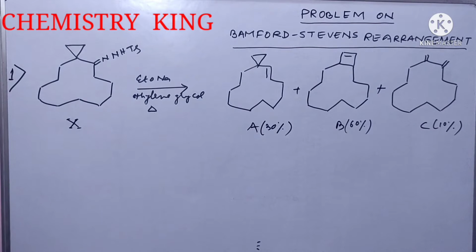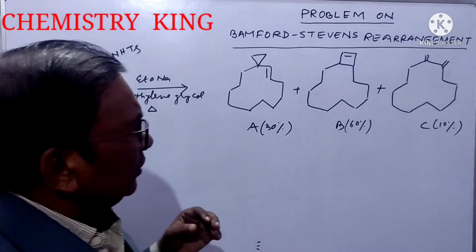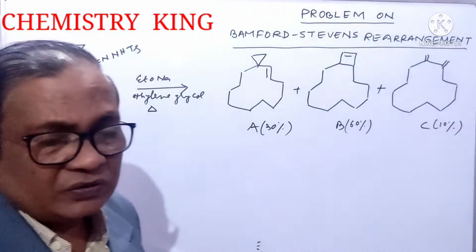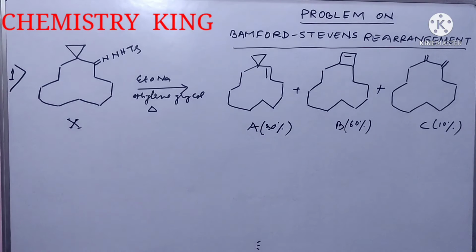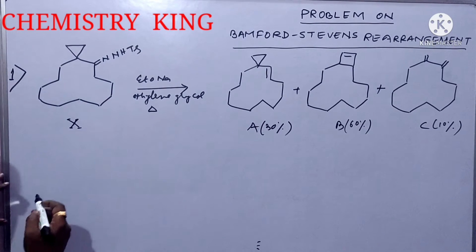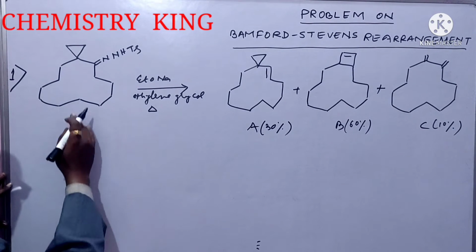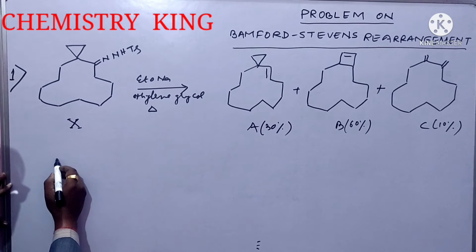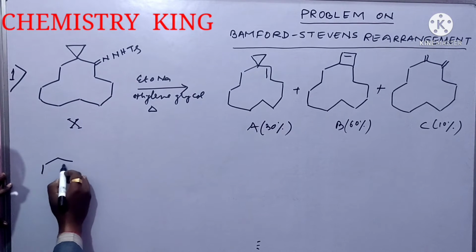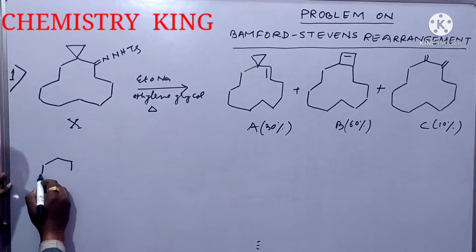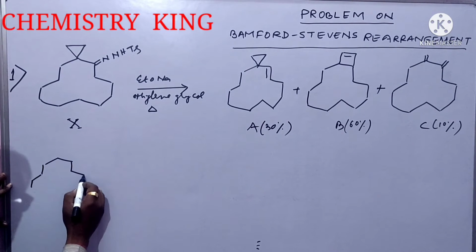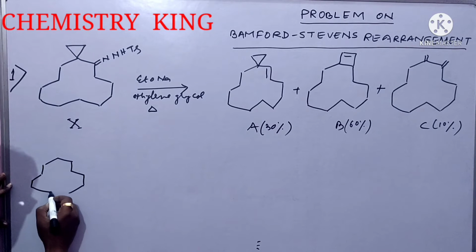Now, we will see its mechanism. Suppose the question is like this, that discuss the mechanism or give the mechanism of this reaction. So first of all we write this. 1, 2, 3, 4, 5, 6, 7, 8, 9, 10, 11, 12.